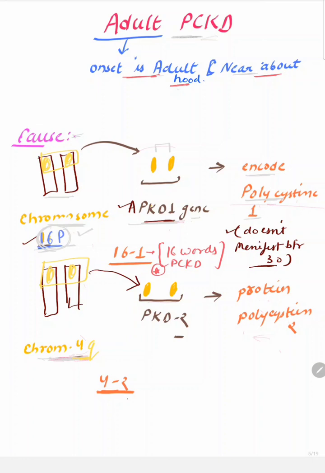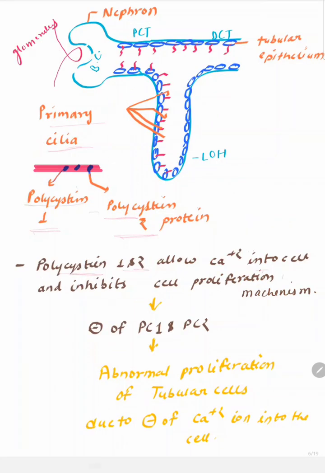As well, there is chromosome 4q. 4 is the chromosome number, q is the part. So here is chromosome 4q. It contains the PKD2 gene. This PKD2 gene encodes for the polycystin 2 protein. Now we try to understand what the function of the polycystin 1 and polycystin 2 proteins is.